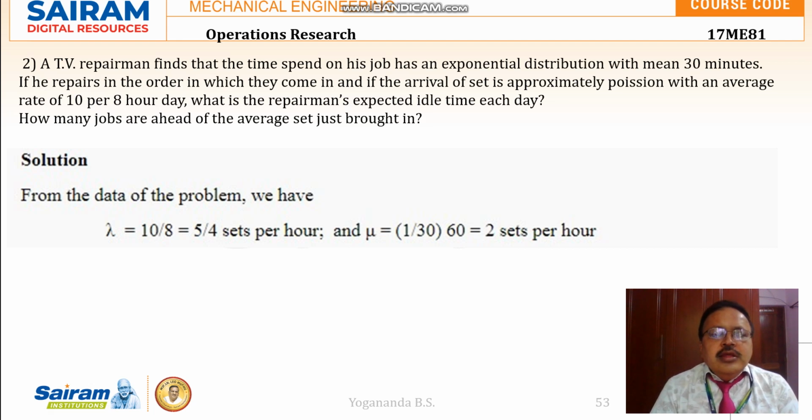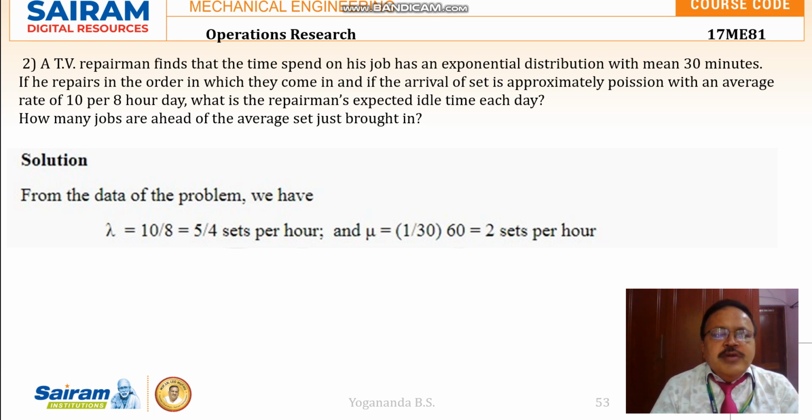Then another numerical here. A TV repairman finds that the time spent on his job has an exponential distribution with mean time of 30 minutes. So he takes 30 minutes to repair a TV on an average. If he repairs in the order in which they come in, and if the arrival of the TV sets is approximately Poisson with an average rate of 10 per 8 hours a day.